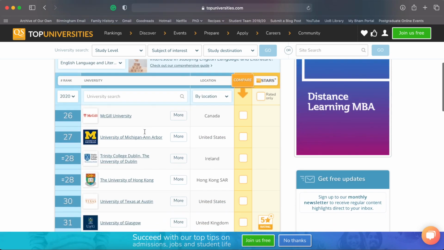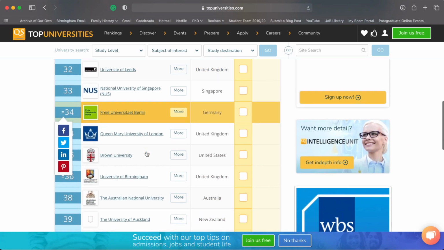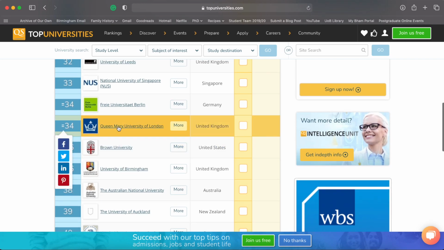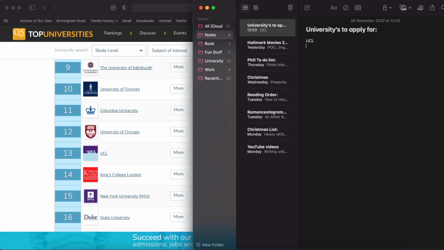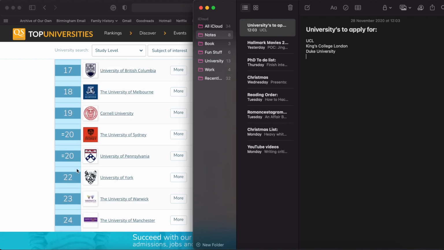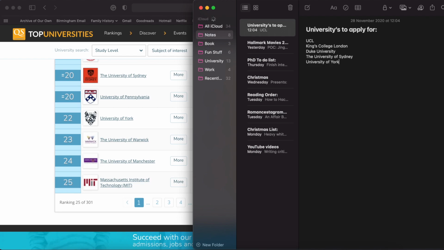I think I limited it to the top 50 because otherwise you could be here forever just going through the university list. So we can see my current university, University of Birmingham, is 36 in the world for English literature. And basically I would make a list of these universities. I would just write down universities to apply for. Okay, so UCL. Let's put UCL down. King's College London, Duke University, University of Sydney, University of York, University of Manchester. So when I had about 10 universities I was interested in, I would stop making my list because I've got everything I need from this website.